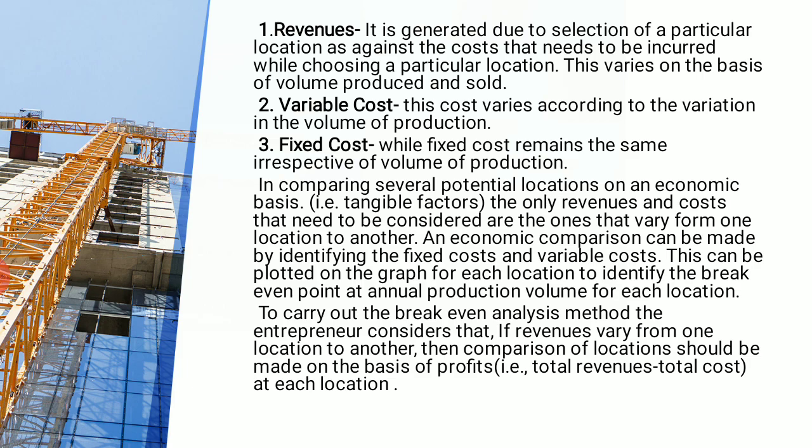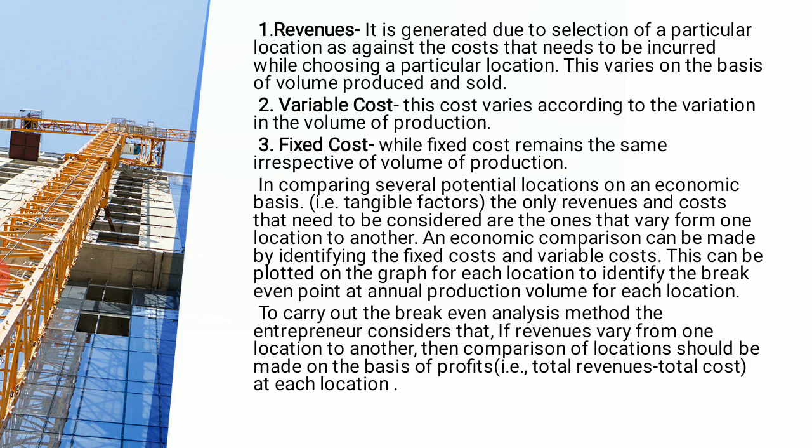Because fixed cost is related to, say, the setting up of machines or maybe the building, which do not change. So if we go from 100 to 200 units, our fixed cost will neither decrease nor increase. Why? Because it is not a variable cost, it is a fixed, static cost, and there will be no change in that cost. These three things we must know if we want to solve problems using this technique.